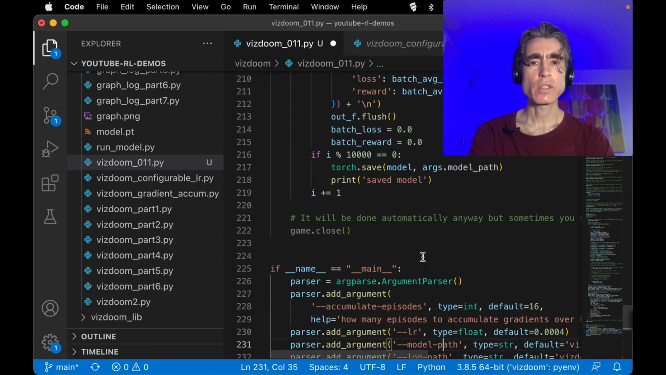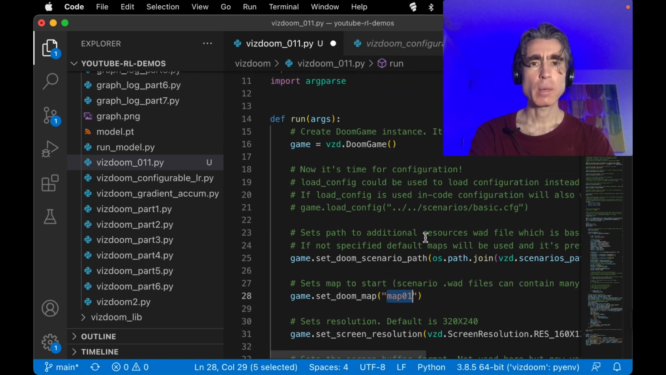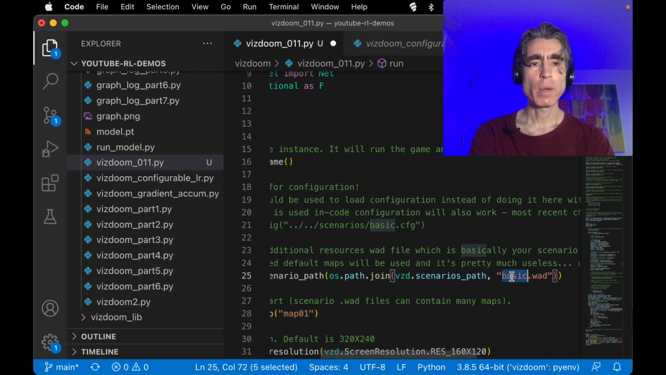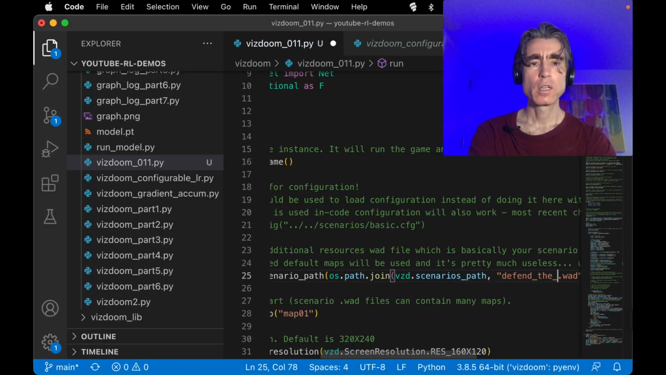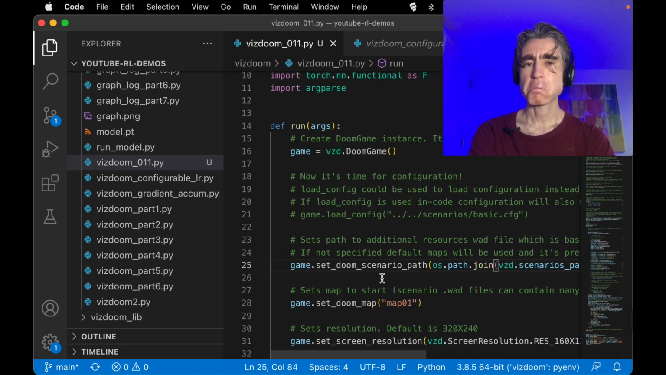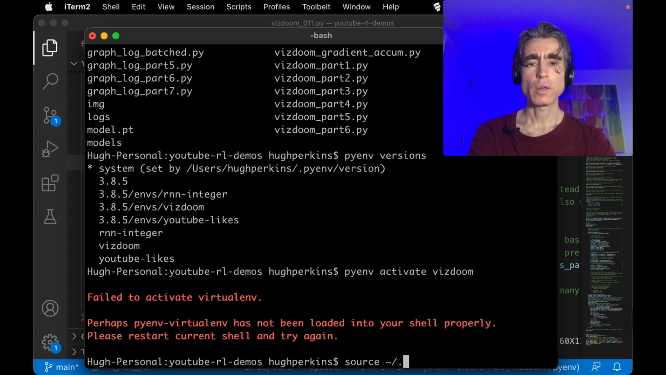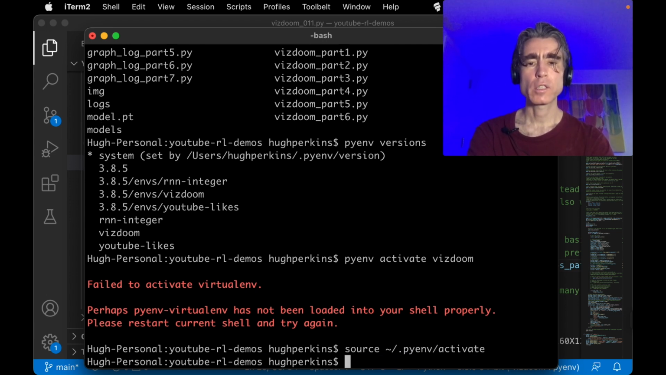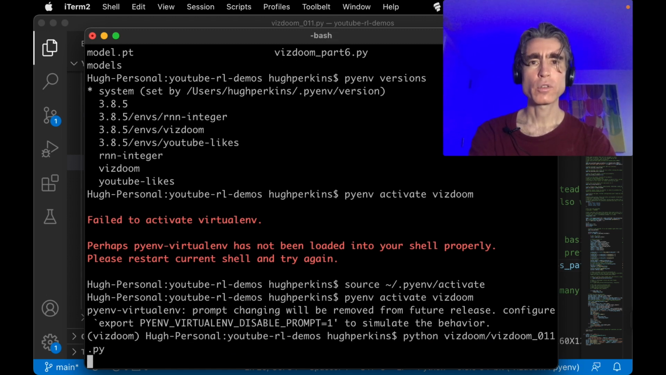But where is the scenario? Set to map 01. Oh, here we go, basic.wad. So let's change this to defend the center. And then, is it just map 01? I don't know. Let's run it and see what happens. Do I need to, oh yeah, I probably need to activate this. Activate this. All right, and then Python ViZDoom 11. I think we just run it.